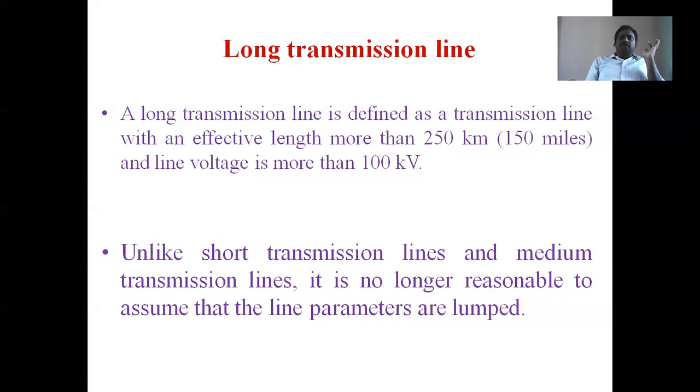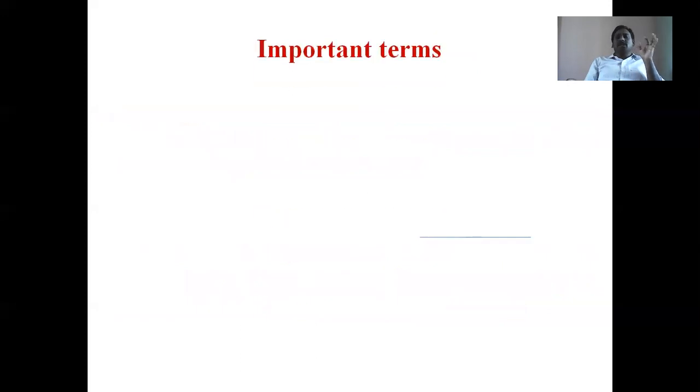So now if you observe the important terms related to the transmission system, the first one is voltage regulation. Generally, how can we define voltage regulation? The general definition is the change of terminal voltage from no load to full load is called voltage regulation. But in the transmission system, the voltage is delivered from the supply system or sending end, and the voltage is received at the receiving end.